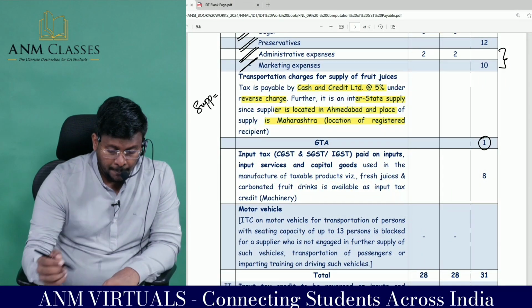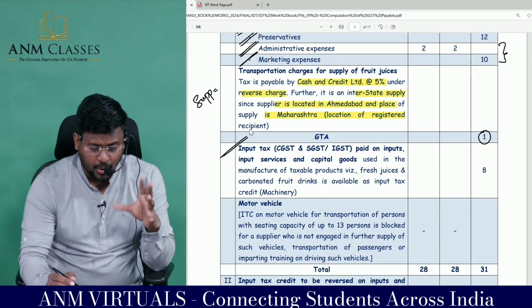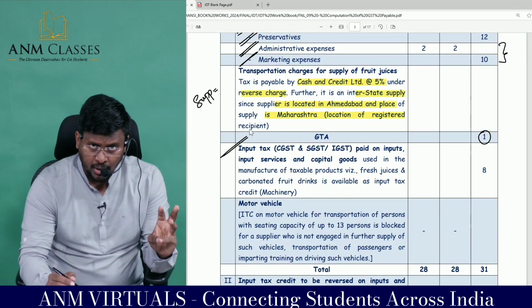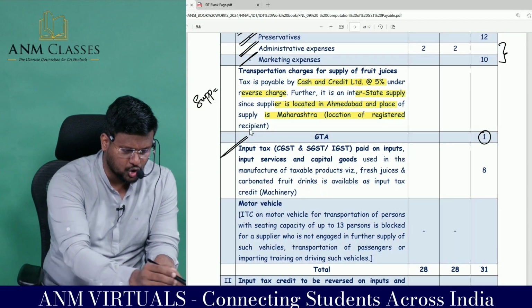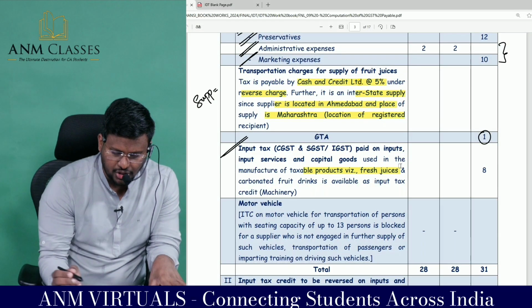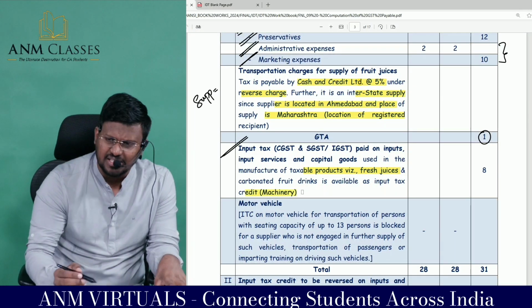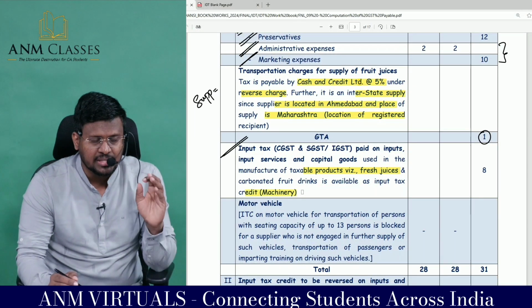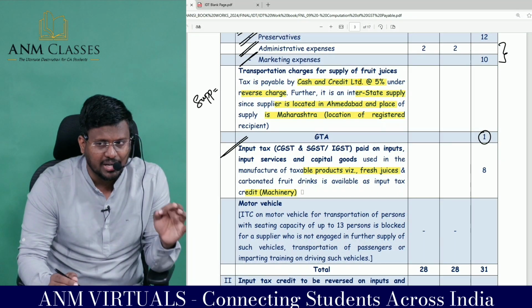Now the next one. Input tax, which is CGST, SGST or IGST, paid on input services and capital goods used in the manufacture of taxable product, fresh juice and carbonated fruit drinks, is available as ITC. Machinery: I am saying because that machinery has been used exclusively for taxable supply.